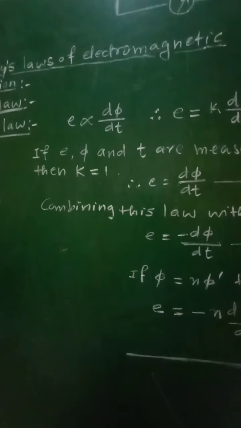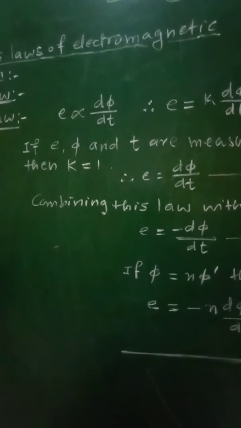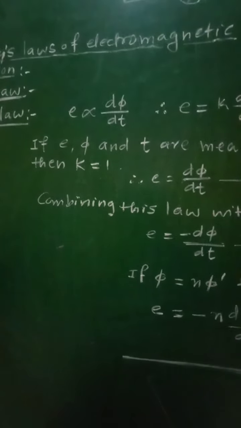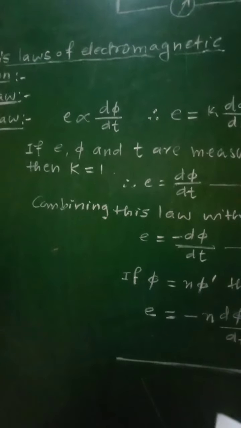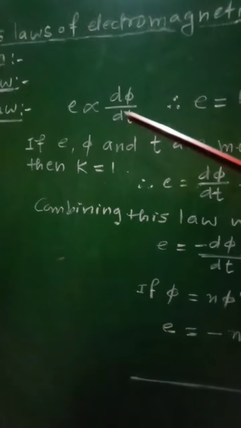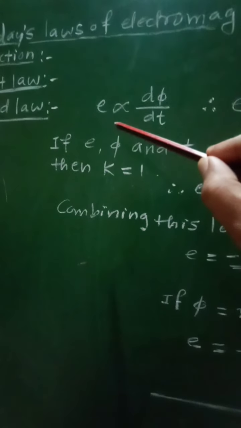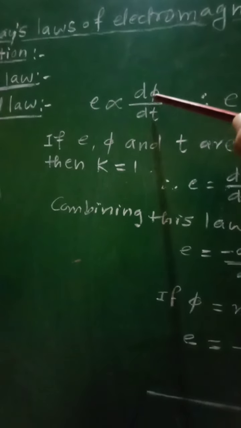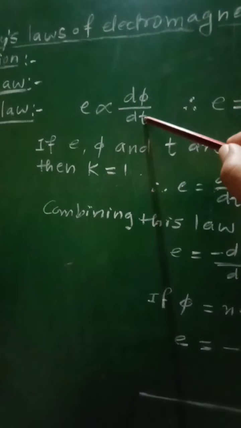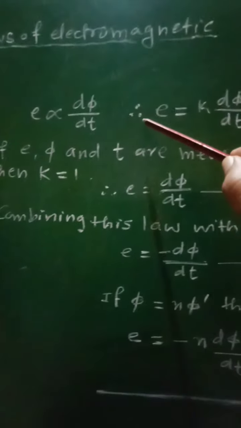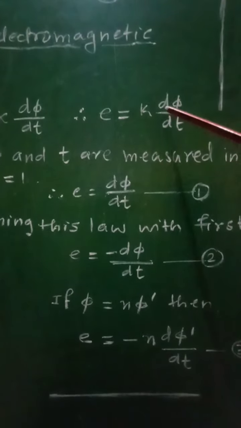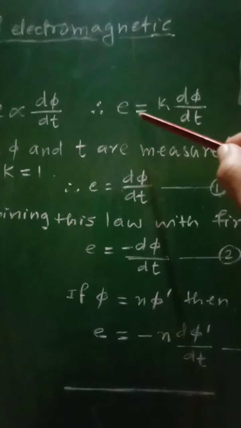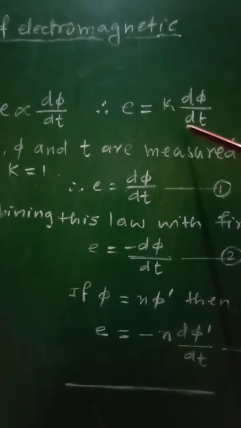Suppose phi represents the magnetic flux linked with the coil at any instant of time t. Then the induced EMF in that coil, according to the second law, is given as: induced EMF E is proportional to the rate of change of magnetic flux, that is d phi by dt. E is proportional to d phi by dt. Therefore, we can write E equal to K into d phi by dt, where K is the constant of proportionality. So E is equal to K d phi by dt.